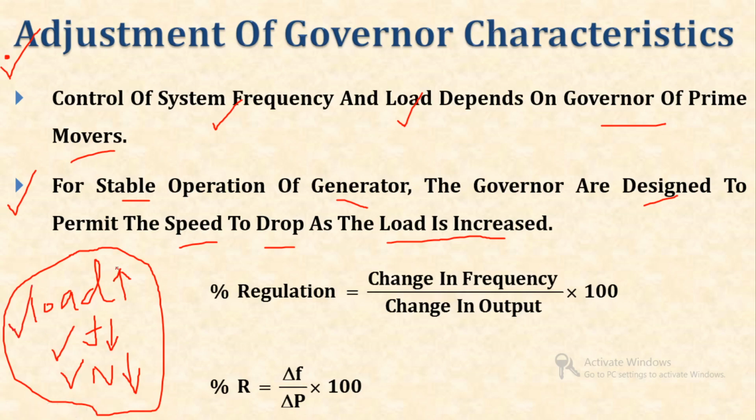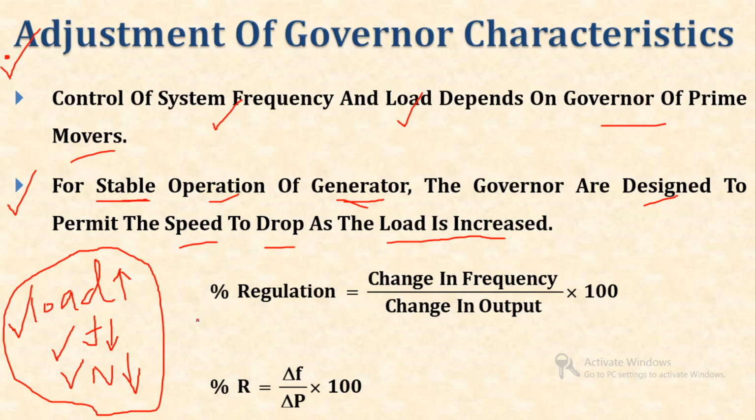Why will this permission be allowed? The first and only reason is to maintain the stability of the generator, or we can say to maintain the stability of the grid or system. So, the design permits the speed to drop as the load increases.